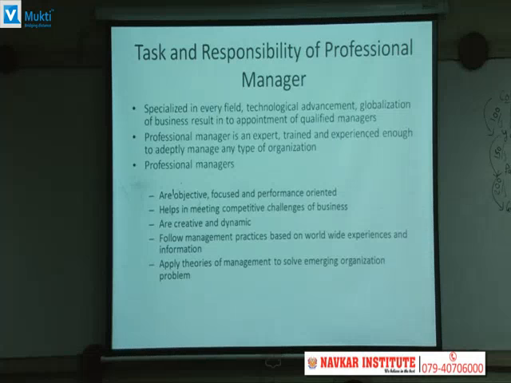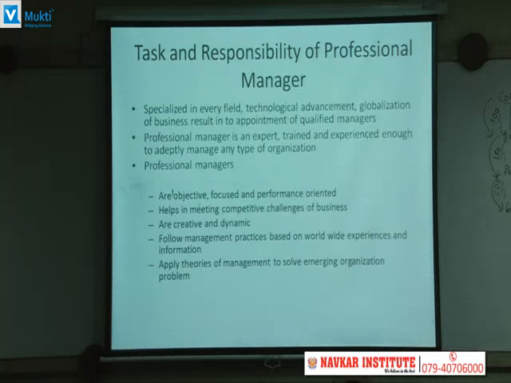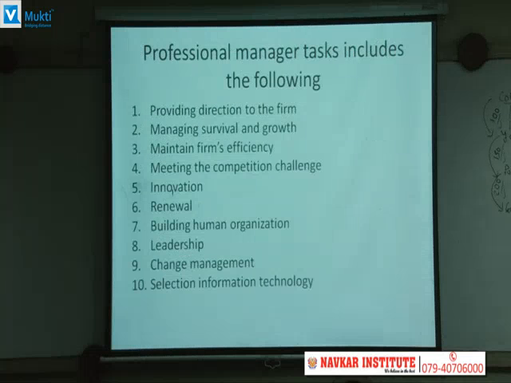Professional managers should help in meeting competitive challenges of business, should be creative and dynamic, follow management practices based on worldwide experience and information which they have gained through various experience during their job and studies, and apply theories of management which they have learned during their systematic study to solve emerging organizational problems because of the external environment. Now, what other things will they do?